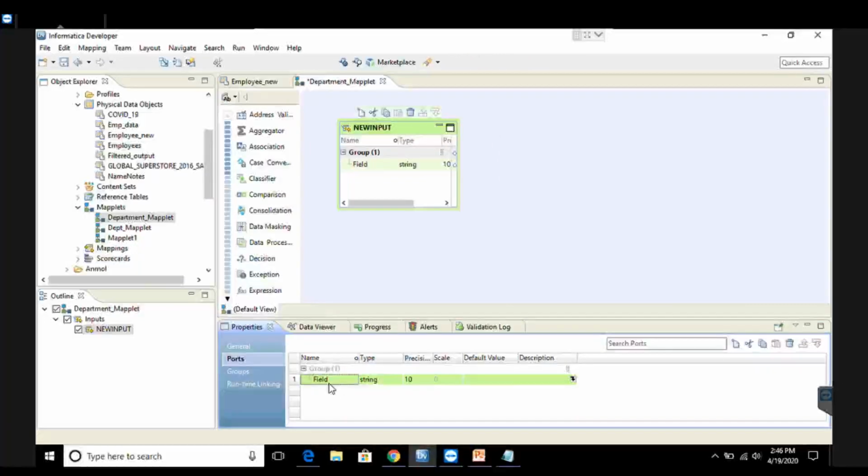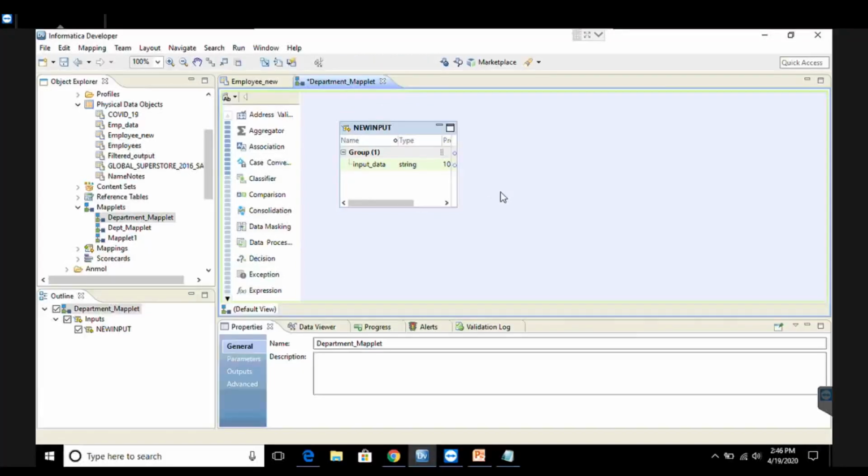This could be your input underscore data. Okay, so this is how we can add a new port or new column to get the data from this input port.